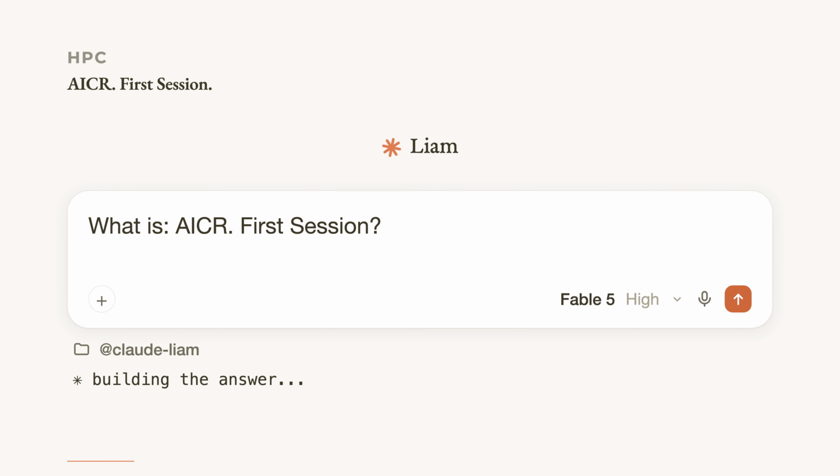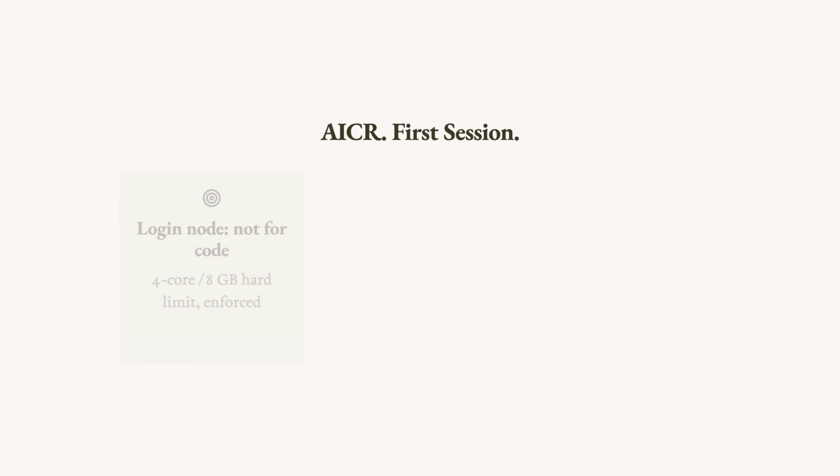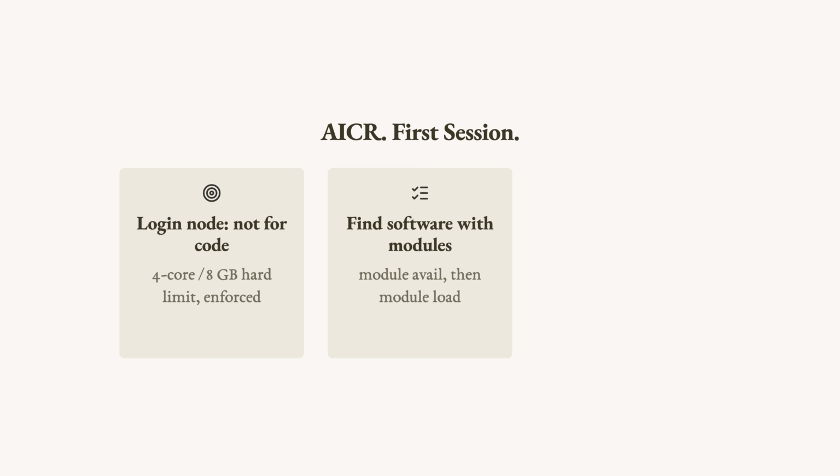First session: verify login, check what software exists, run a test job. You can do all of that from the OnDemand portal at ood.aicr.ai or from a terminal over SSH. Either way, the mental model that matters is this: the login node is not for running code. The first session has 3 steps. Verify you can log in, confirm the software you need exists, and do a test run on a compute node, not the login node. This video walks you through each step.